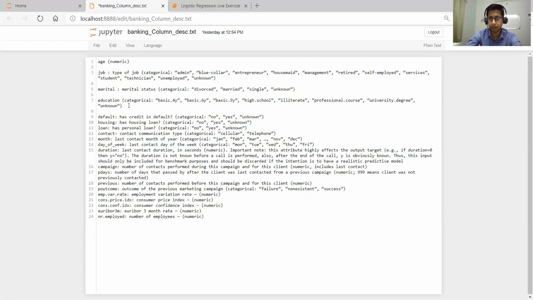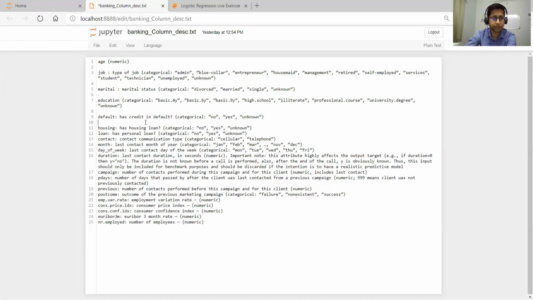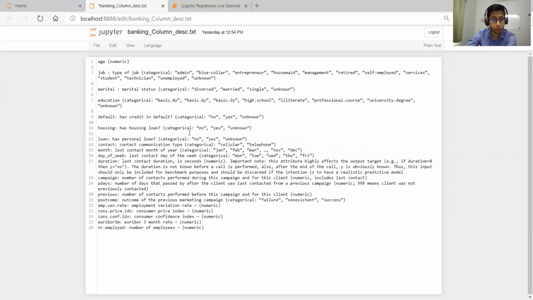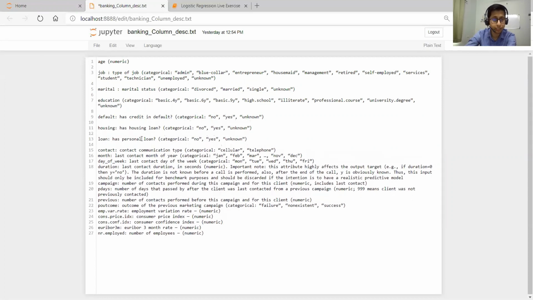Till now we are only understanding the data. We are exploring the data, right? That's what we do in exploratory data analysis, just getting the know-how of the data. Then we have a column default, whether he has credit in default or not. Then there is housing, whether he has a house loan or not. Then loan, whether it's a personal loan or not.